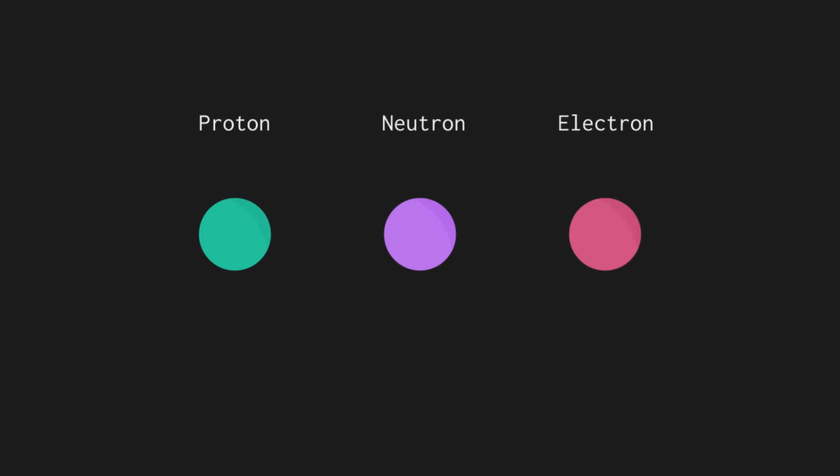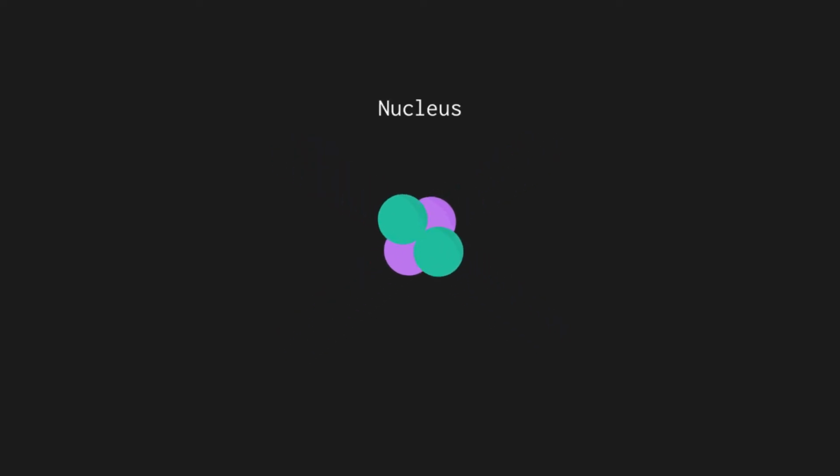If we want to understand electricity, first we'll have to take a look at atoms. They are made up of three types of particles: protons, neutrons, and electrons. A proton has a positive electric charge, neutrons have no electric charge, and electrons have negative electric charge. Protons and neutrons group together and form the dense and heavy nucleus of the atom.